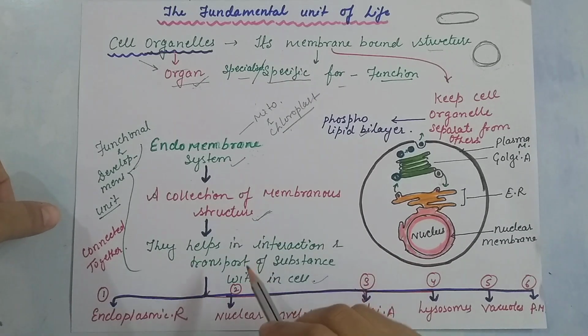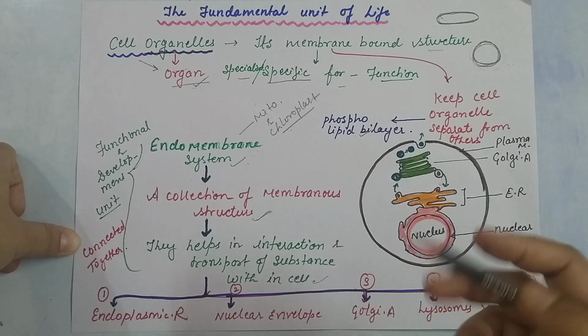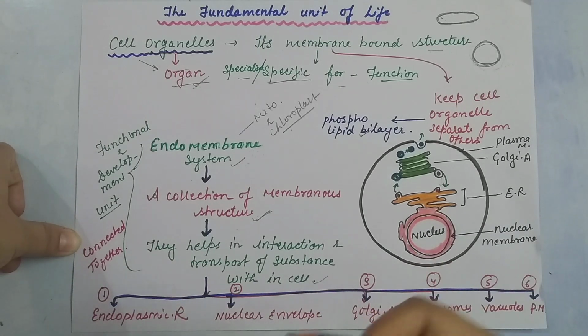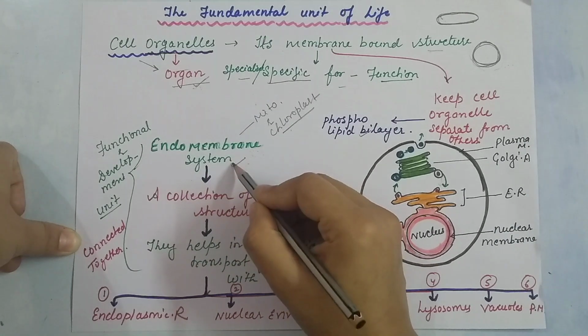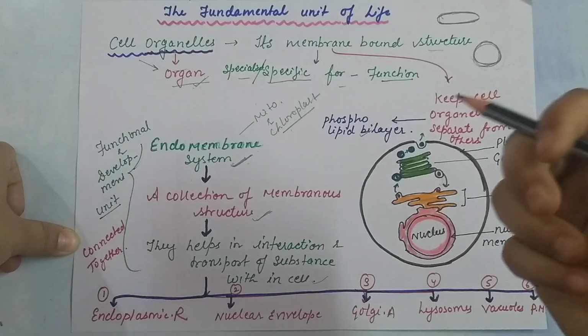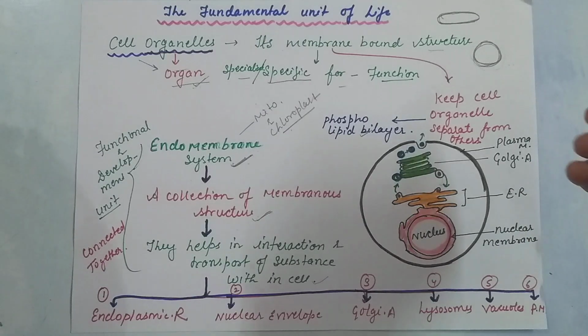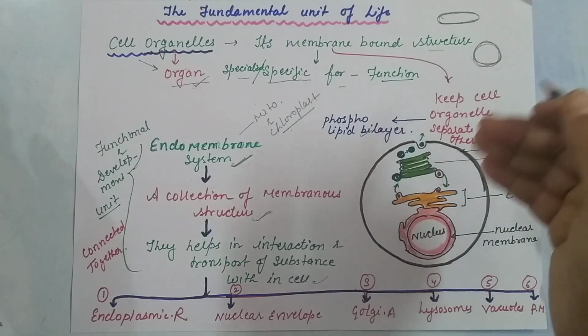The organelles present in the endomembrane system are the endoplasmic reticulum, nuclear envelope, Golgi apparatus, lysosomes, vacuoles, and the plasma membrane. So there are six different types of membranous organelles, and their collection works as an endomembrane system. They work as a functional unit, work together, are directly connected to each other, and help in the transfer of substances within the cell.